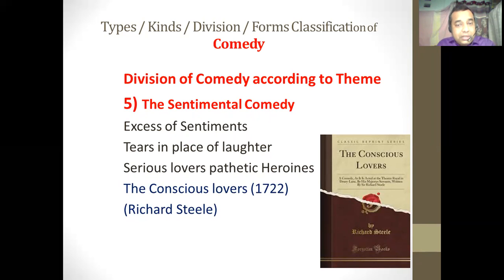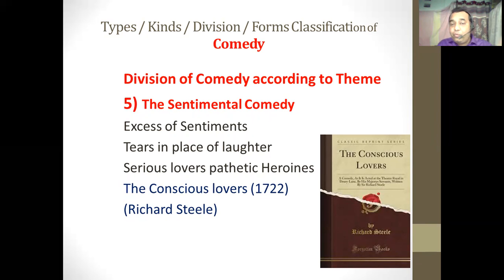But the comedy which is dealing with this excess of sentiments, this excess of emotions, the comedy which has tears in place of laughter, which is filled with characters like serious lovers and pathetic heroines, that type of comedy is called the sentimental comedy. And the best example of this particular kind of comedy is The Conscious Lovers, written by Richard Steele.